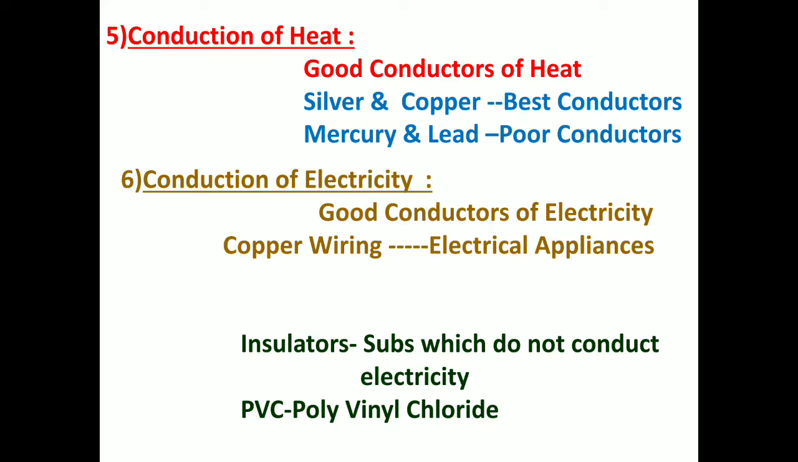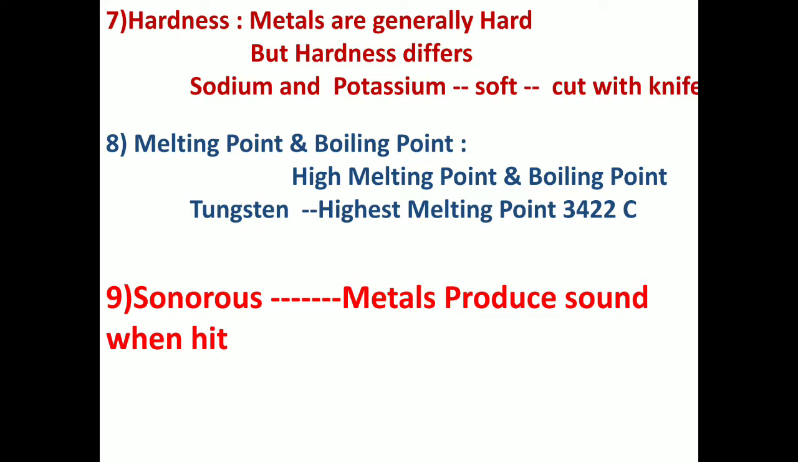So we saw two points: conduction of heat and conduction of electricity. Now we come to the next point, that is hardness. Generally, all metals are hard. You see iron, aluminium, silver, copper. Now gold is somewhat soft. Yes children, pure 24 karat gold is somewhat soft. If you have any ornaments, you can see they bend easily. So hardness differs; not all metals are that hard.